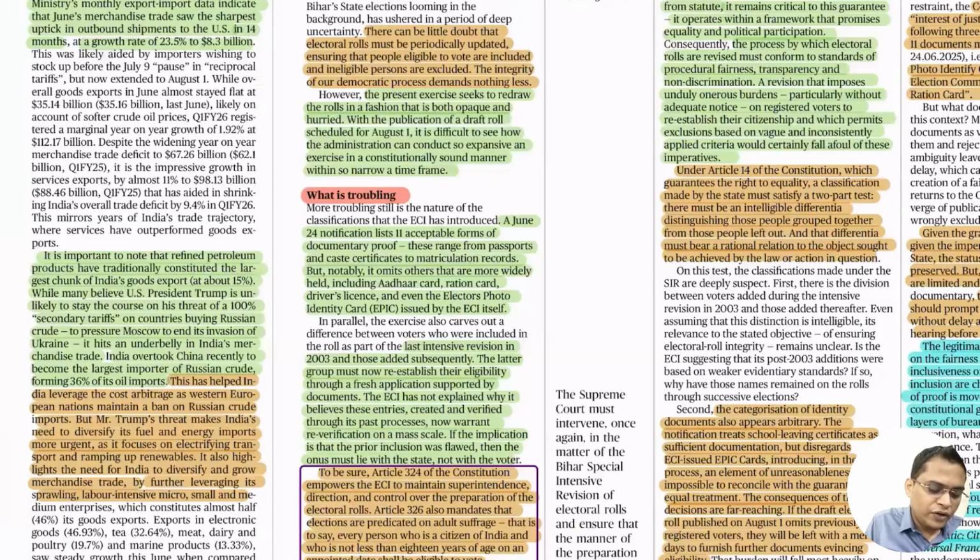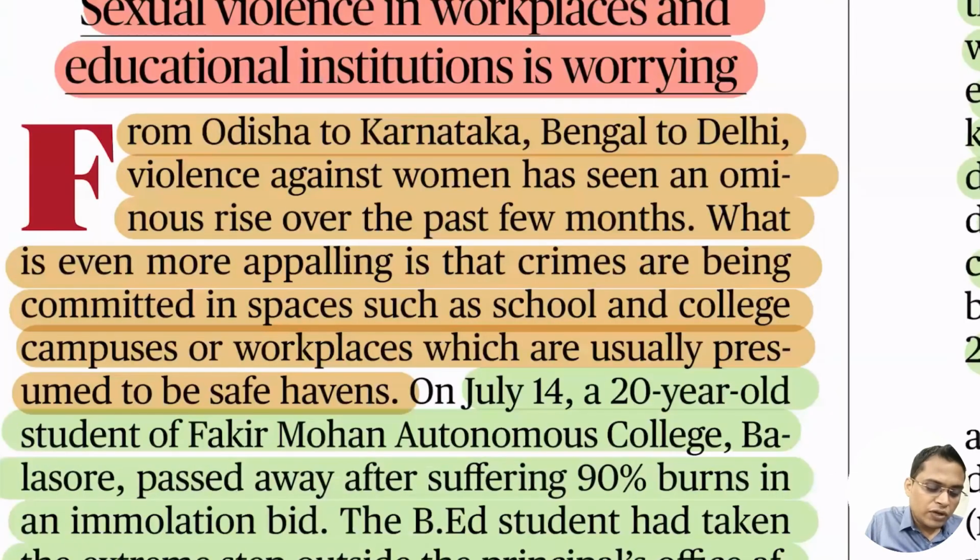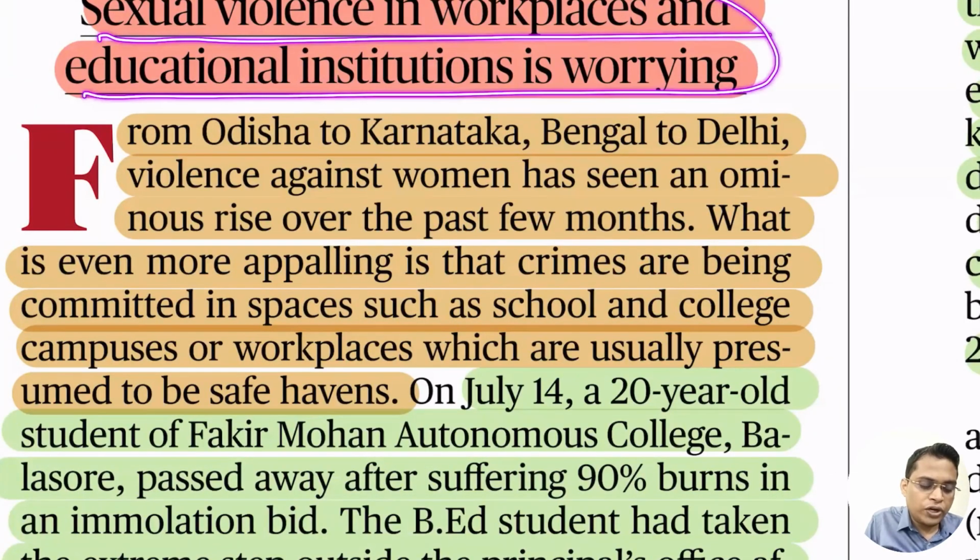Next is "Safe haven no more". What this article is talking about is that once, in India, all our educational institutes and all our families used to be safe havens for women. But now those who are in the safe haven are not safe. Recently we have seen rape incidents in Kerala, and all over India, not any particular location. The first one was in West Bengal, the second in Odisha, then Delhi. So all over India we are seeing a rapid spread of violence against women. That is a clear indication that sexual violence in the workplace and educational institutes is a worrying concern.